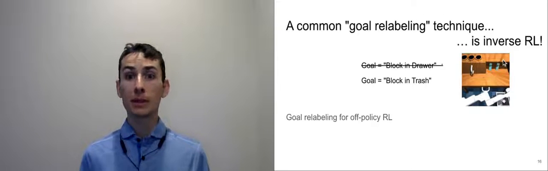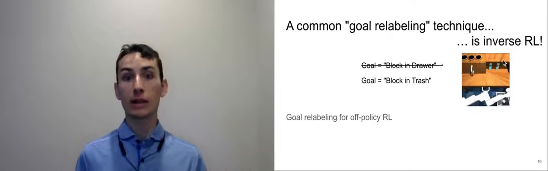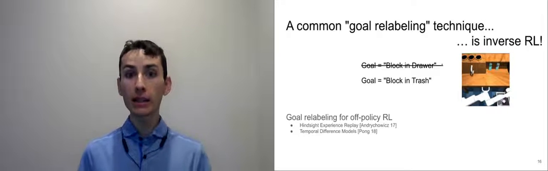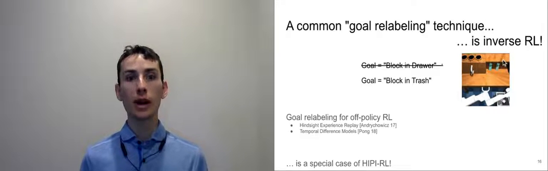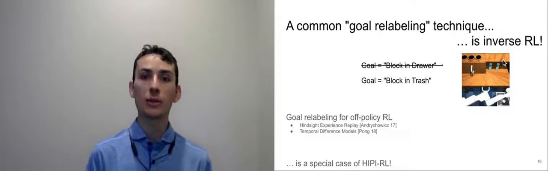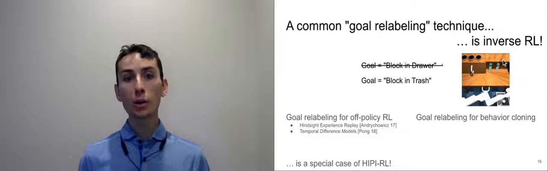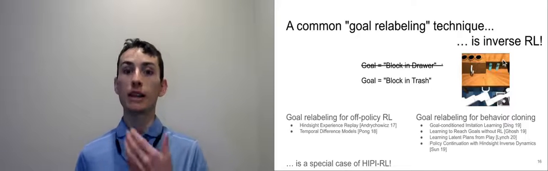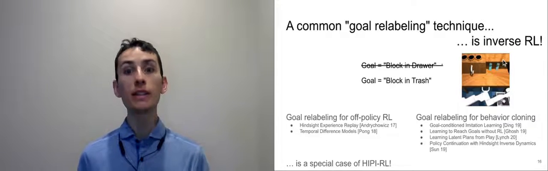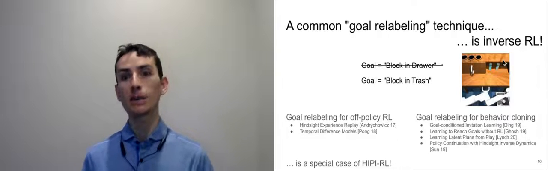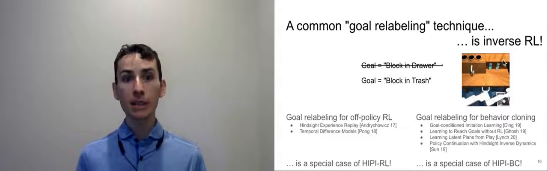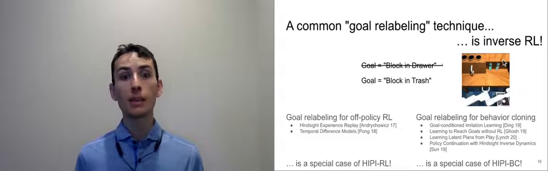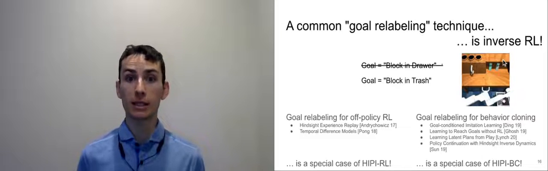Goal relabeling has been applied to a number of off-policy RL algorithms, most notably hindsight experience replay. In light of this observation, we can view these prior methods as a special case of Hippie-RL. Goal relabeling has also been applied to a number of prior methods that do goal-conditioned behavior cloning, and we can also view these methods as a special case of Hippie-BC. In summary, goal relabeling methods are a special case of inverse RL, and Hippie can be viewed as a generalization of these methods.